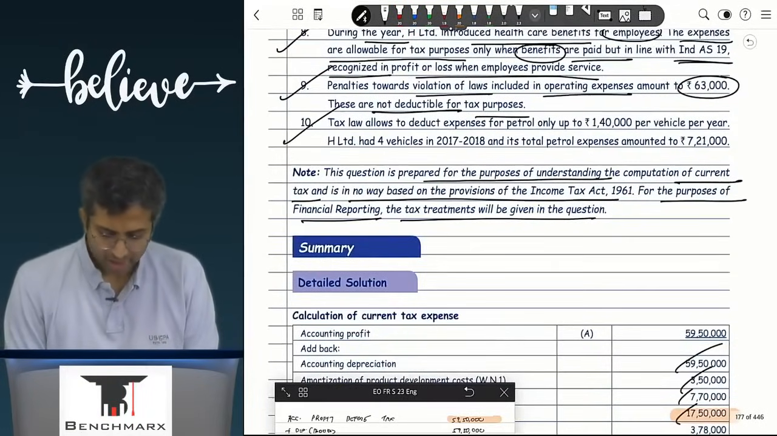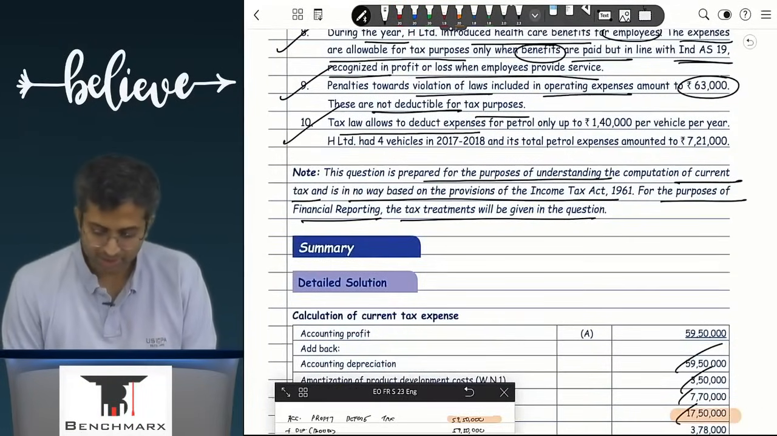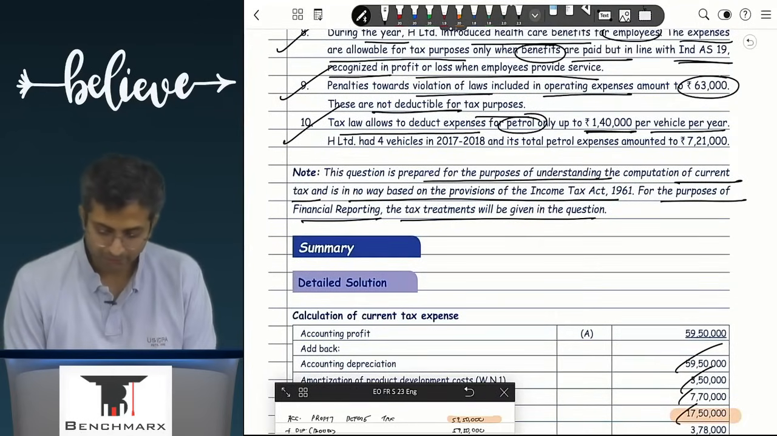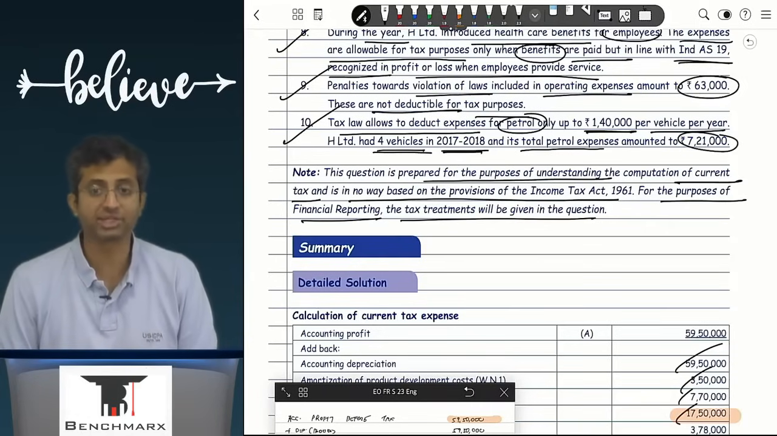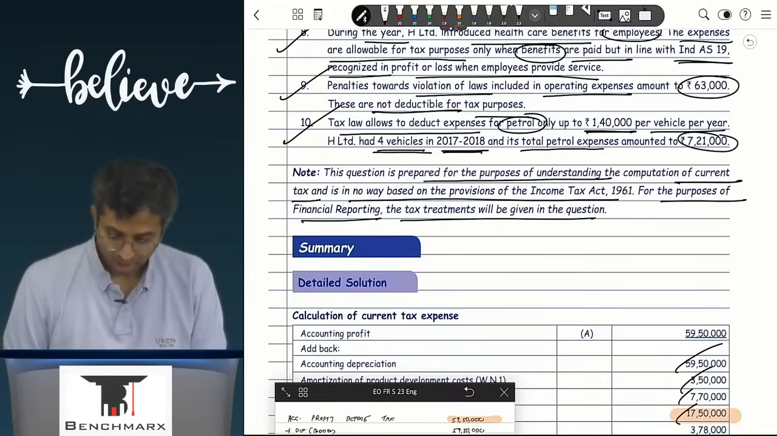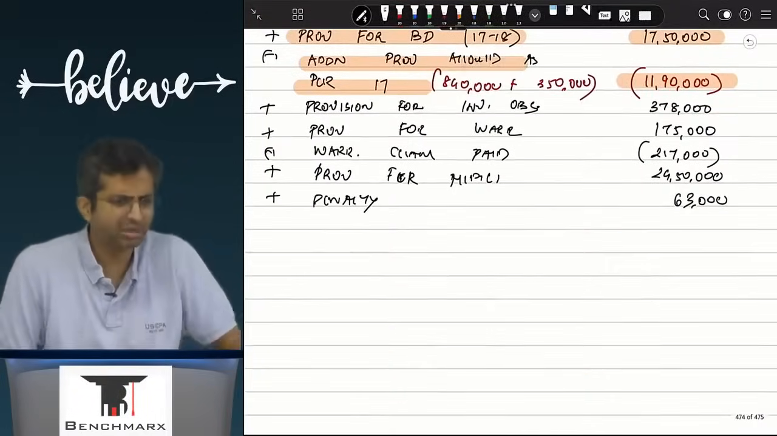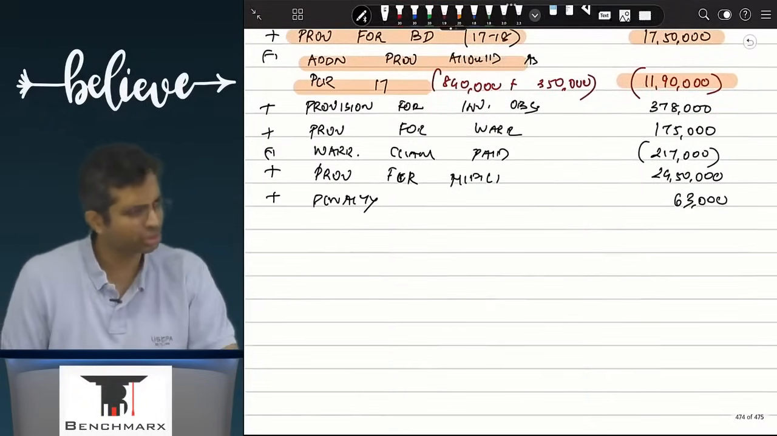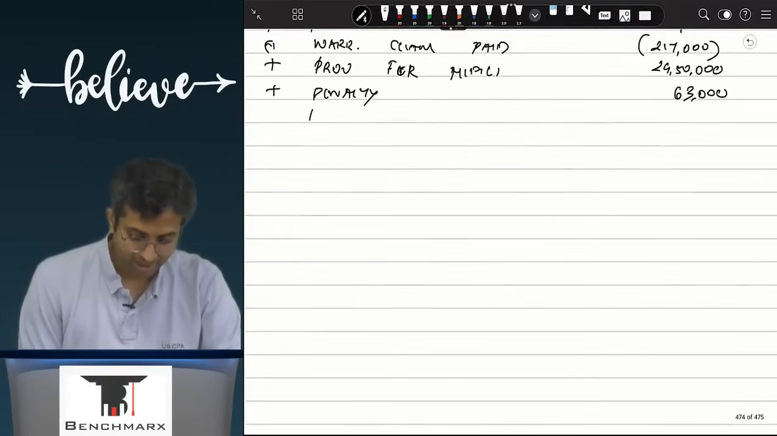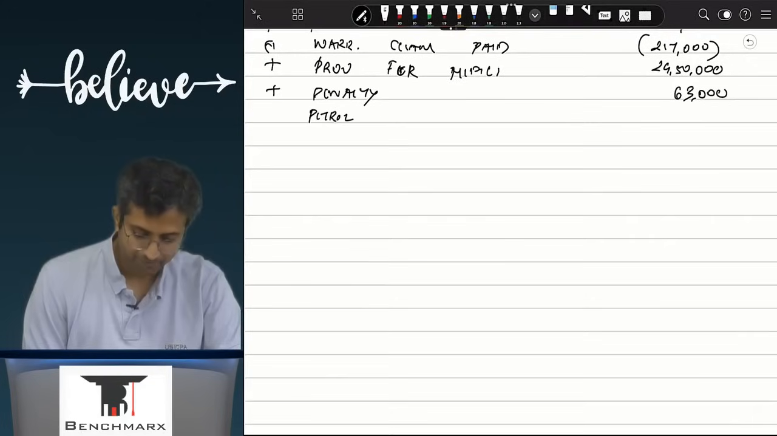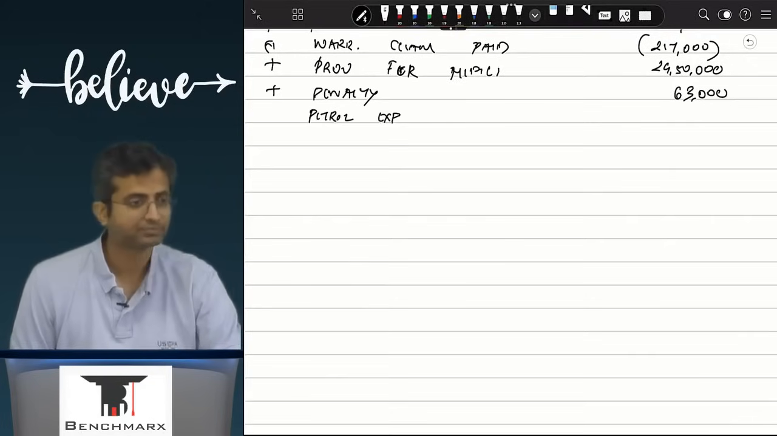Point 10. Tax law allows to deduct expenses for petrol only up to 1,40,000 per vehicle per year. H had 4 vehicles in 17-18 and the total petrol expenses amounted to 7,21,000. Achha, so I must have claimed, in my books of accounts main thodi na koi limit leta hoon, main toh jitna petrol ka kharcha woh le leta hoon. So over here I must have claimed petrol expenses of how much?